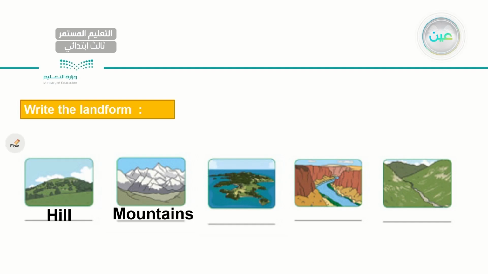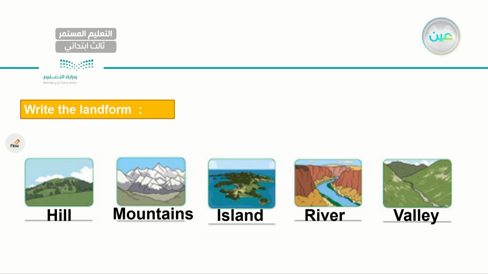How about the one in the middle? What do we have? I have an island. Very good. Island. Now notice the S here is silent. We don't pronounce it. Now, next, what do we have? I have a river. Very good. River. And for the last landform, I have a valley.